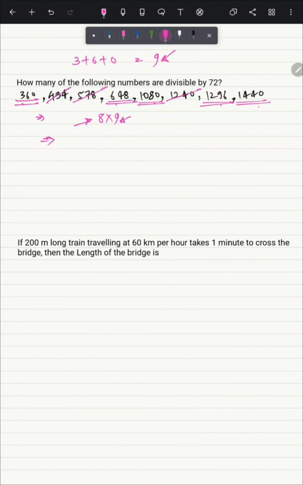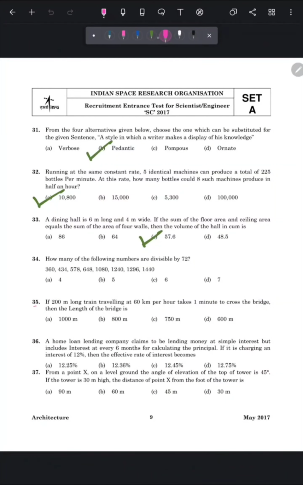So there are a total of 5 numbers which can be divided by 8 and 9. Therefore these 5 numbers will also be divisible by 72 for sure. So our answer will be 5.